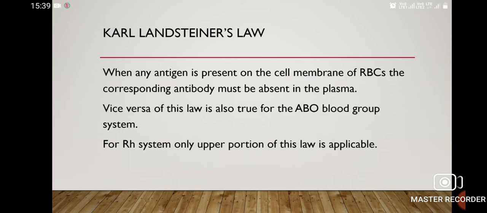The vice versa of this law is also true for the ABO blood group system. If antibody beta or antibody B is present in the plasma, then antigen B must be absent on the cell membrane of RBCs. For the Rh system, only the upper portion of this law is applicable.